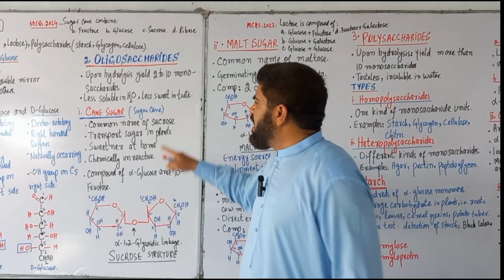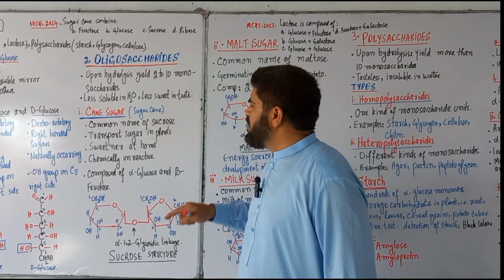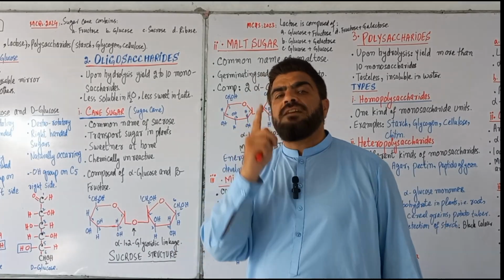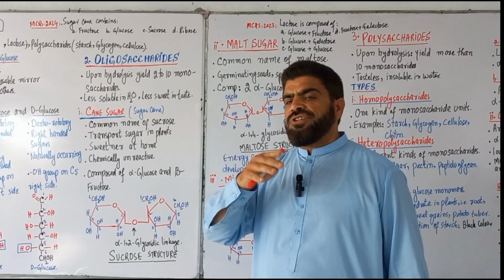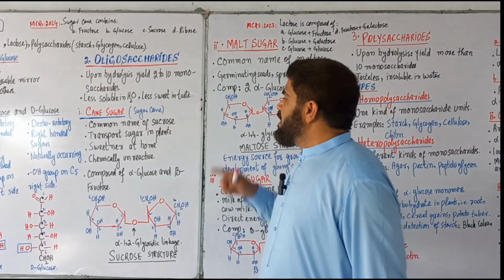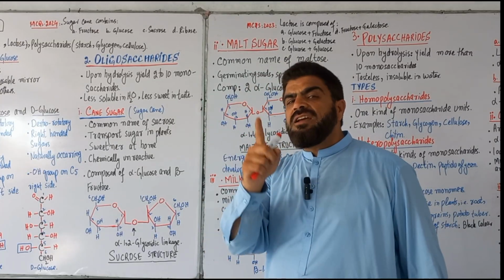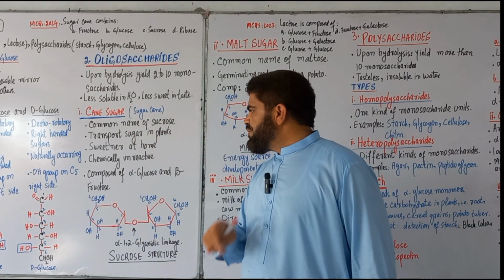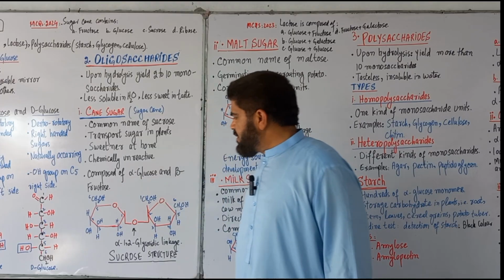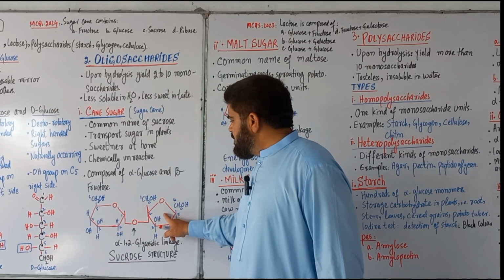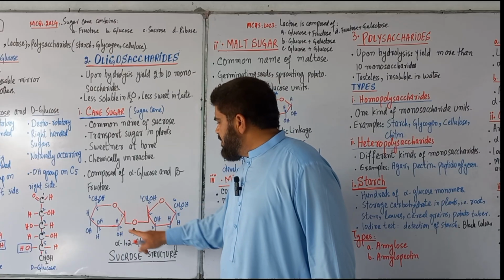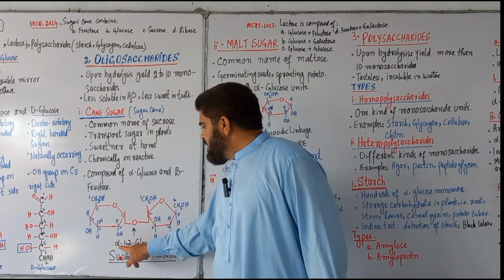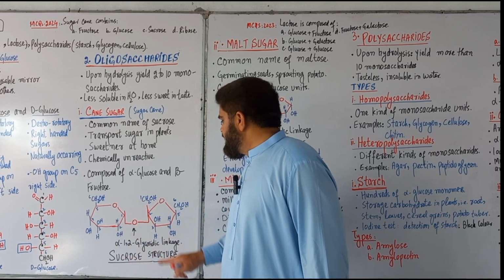Cane sugar is the common name of sucrose. Sucrose is found in sugar cane and is how plants transport sugar. Plant food is transported in the form of sucrose because it is chemically unreactive. Sucrose is made of alpha glucose and beta fructose units. The alpha glucose carbon number 1 and the beta fructose carbon number 2 join and share a common bond, the glycosidic bond, an alpha 1,2 glycosidic linkage.